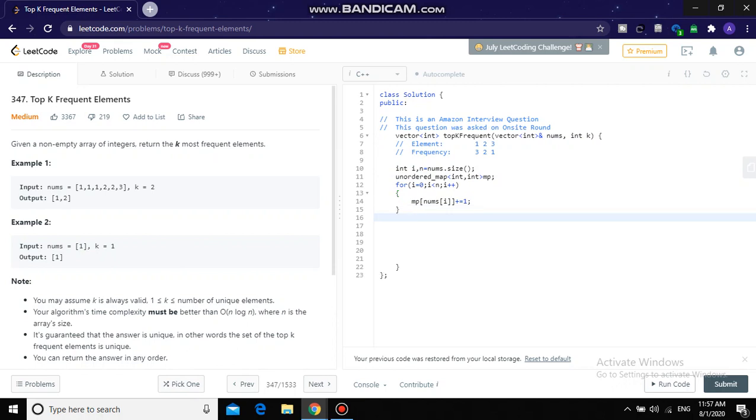Now we need to push those things into the priority queue. So why do we use a priority queue? Because a priority queue acts like a max heap. It will maintain a structure where it will keep the high priority element on the top, so we can access it directly. So let's do it. Now iterate the map and add into the priority queue. For auto it is equal to